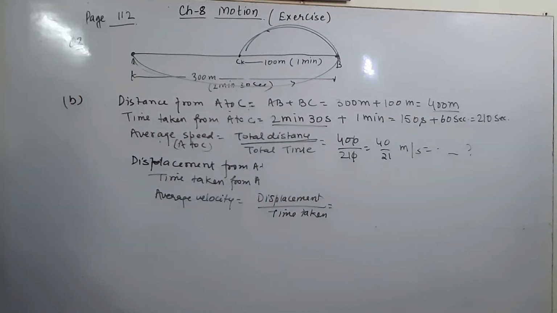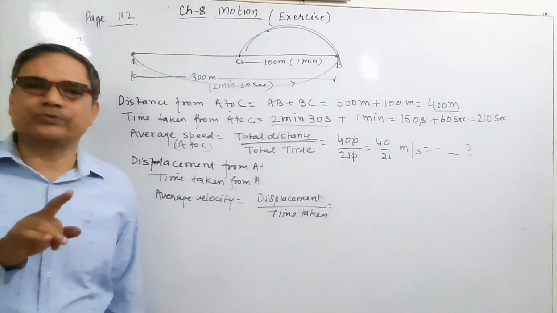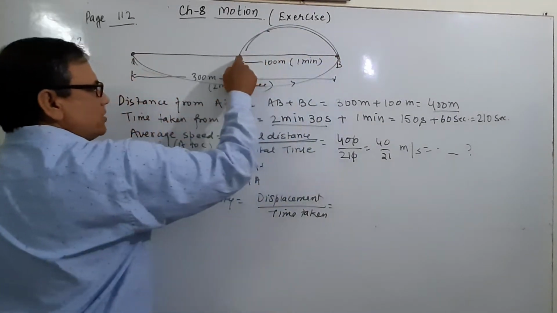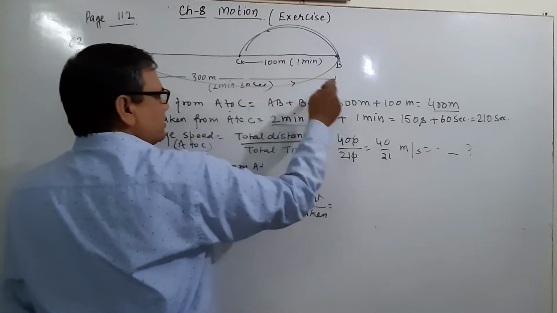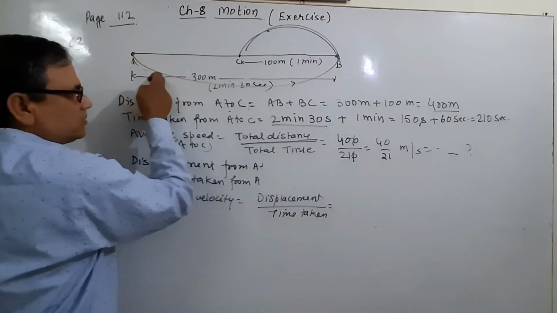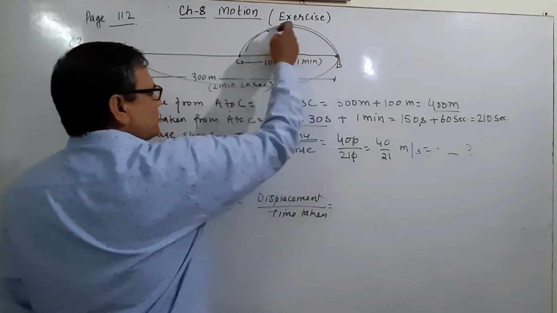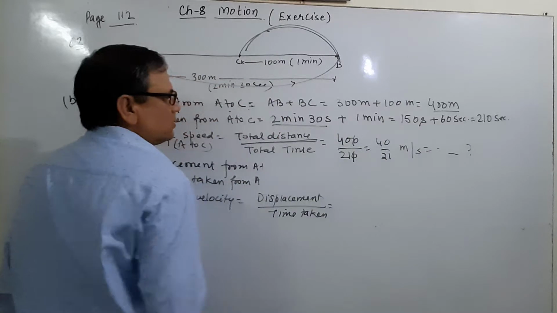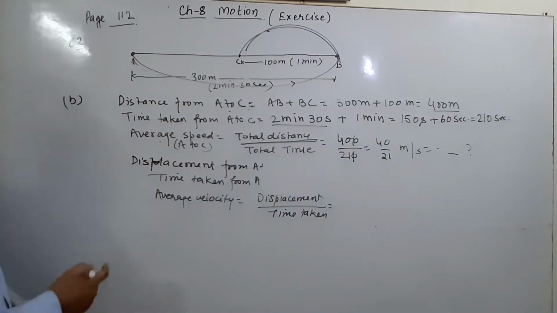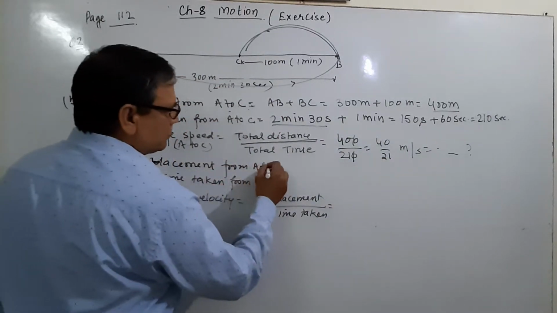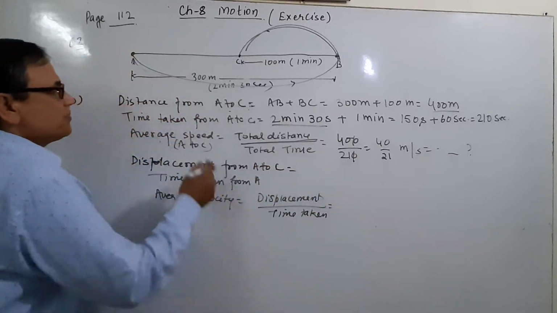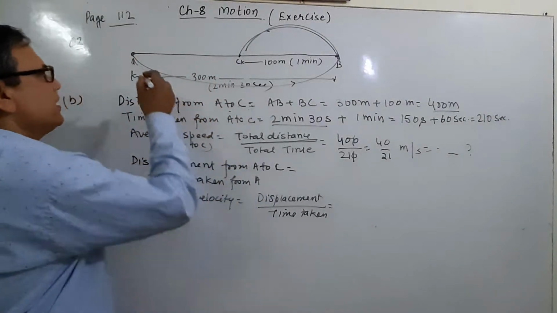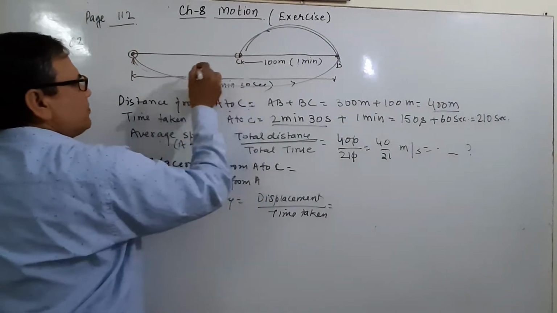Total distance means the actual path covered by an object. Actual path means first it moves from A to B and then comes to C. It means 300 plus 100, this is 400, and time taken 2 minutes 30 seconds plus 1 minute, equal to 210 seconds, and the average speed. And the displacement from A to C. Displacement is the shortest distance between initial and final. My initial point is A and final point is C.